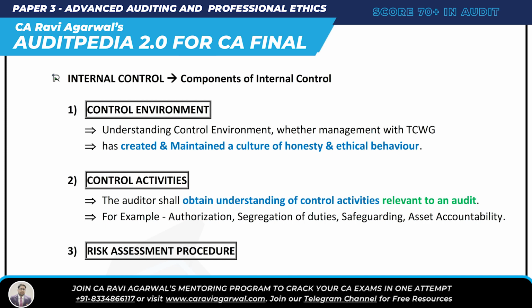I is information system relevant to financial reporting. M is monitoring of control. This is your component of internal control. Next, understand C. CA. C is control environment.